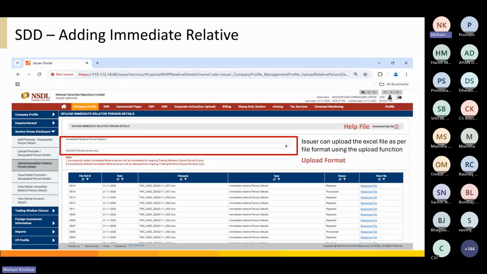Once you click on that, you will get this page where you can upload the immediate relatives through the bulk upload facility. You will find a sample CSV file format. You can download the format and fill in the details of the immediate relatives. I will just show you the format.